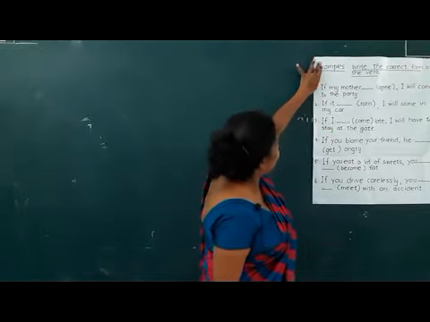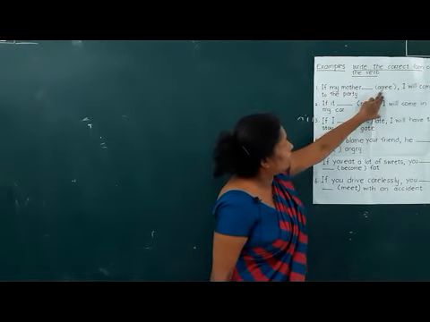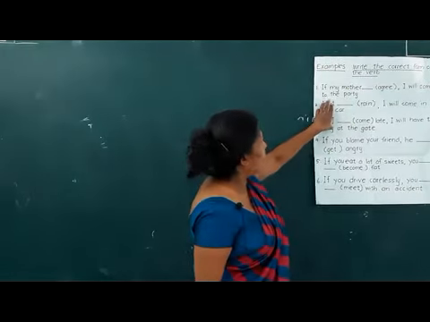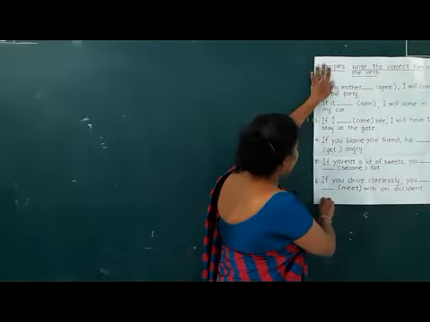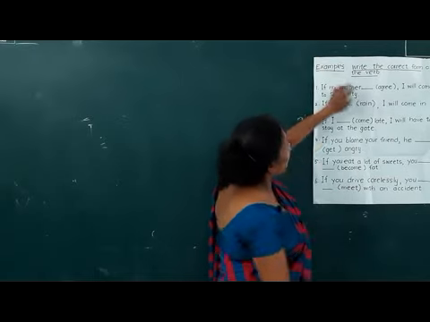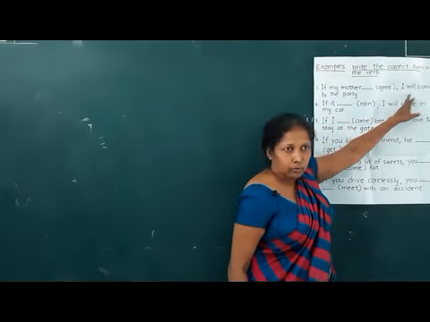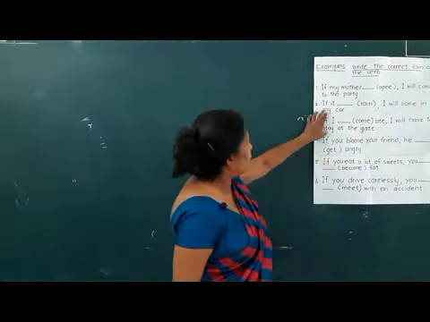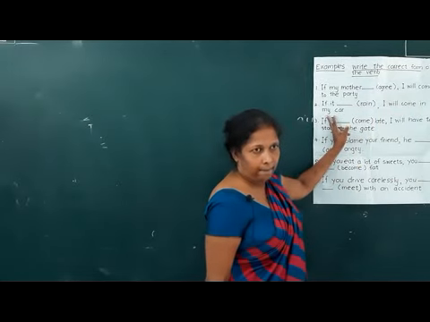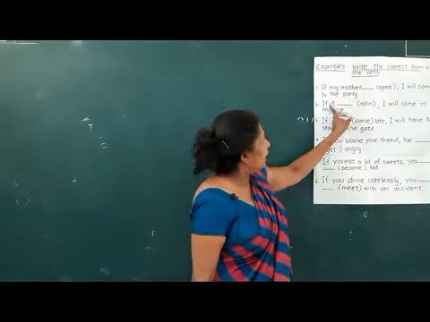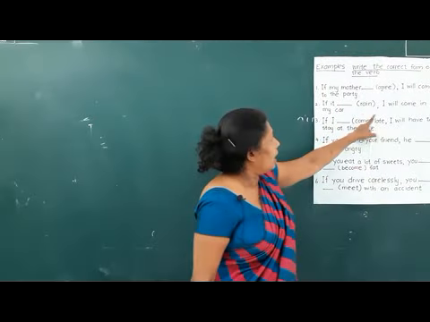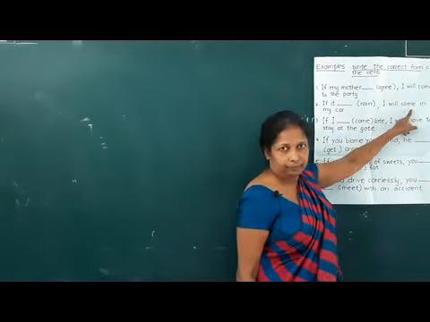Now look at this. The verb is given for you within the brackets. The first one, if my mother, we know the subject is singular, so put it in simple present singular form. If my mother agrees, I'll come to the party, right? Second one, if it, the verb here is rain, I'll come in my car. අපි සිංහලෙන් කිව්වොත් එම වයින්නවා නම් මං එන්නේ කාර් එකේ. කොහොමද කියන්නේ? If it rains, I will come in a car, right?